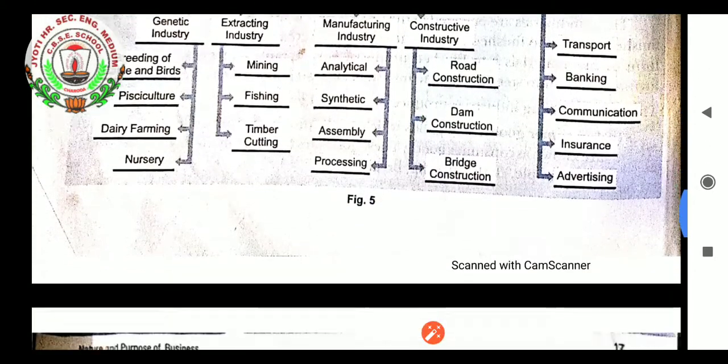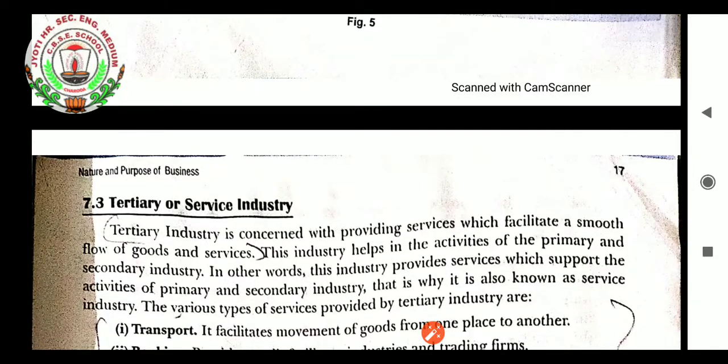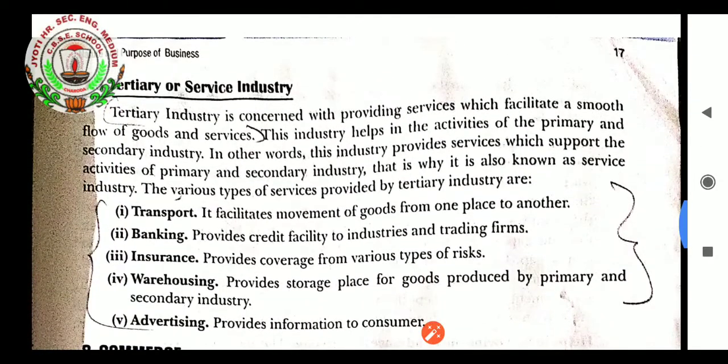In the next class, we will learn about the tertiary or service industry. With that, we will learn commerce.